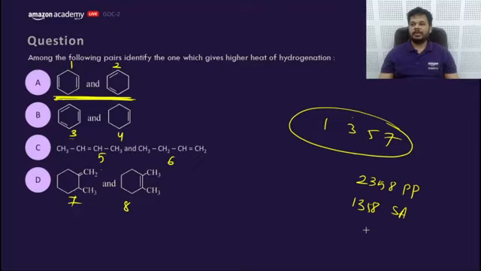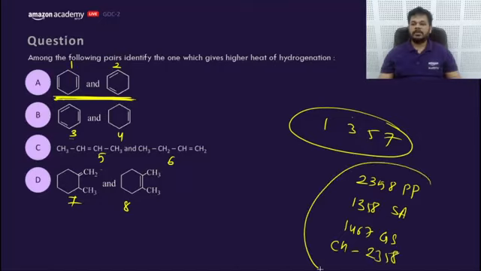Answer not told, KP. No. 1, 3, 5, 8. GM says 1, 3, 5, 8. One says 1, 4, 6, 7. Please write your name. GS, please write your name. CH says 2, 3, 5, 8. Write your name, guys. Let me check once.